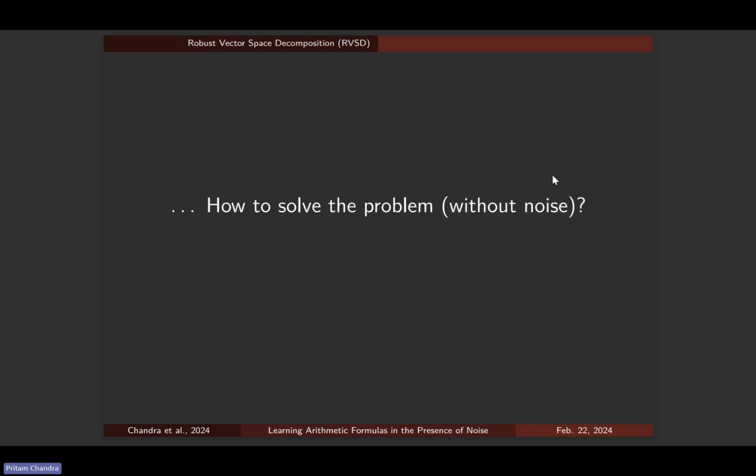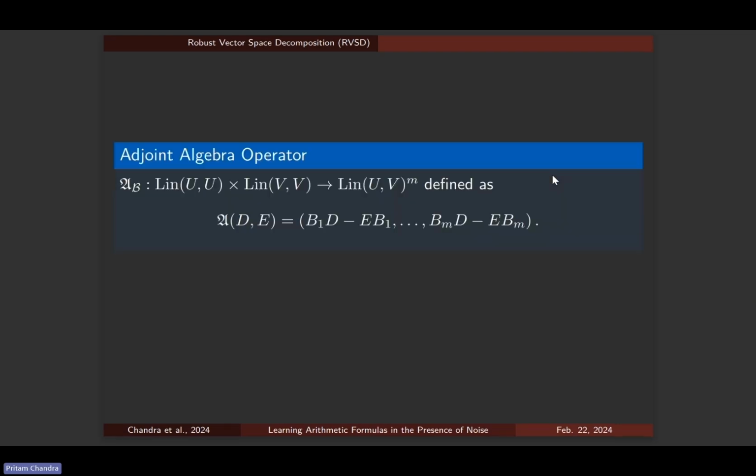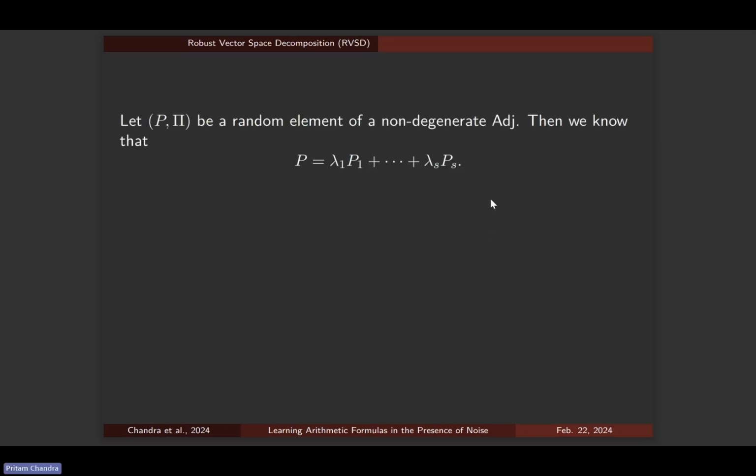So let's see how we can use the adjoint algebra to solve this problem when there is no noise. To get a hold on the adjoint algebra, we define an operator called the adjoint algebra operator. It's nothing fancy. It's just an operator which has the adjoint algebra as its null space. As you can see here, this operator kills a vector if and only if all these components are 0, which is just the definition of being in the adjoint algebra. Now if we pick a random element from this adjoint algebra, and assume that it is non-degenerate, this random element is P and pi. Because of this non-degeneracy, this P has to be a linear combination of the projection matrices Pj.